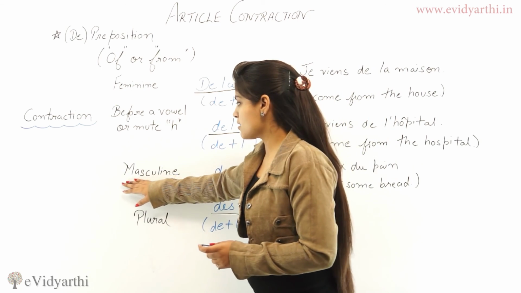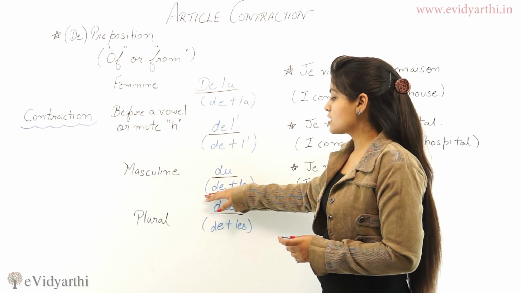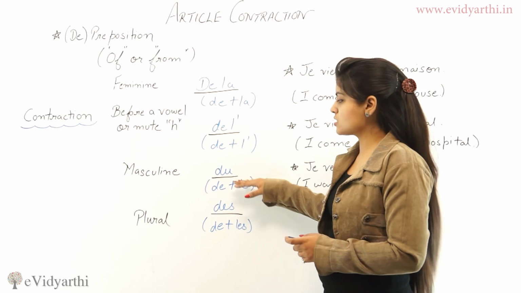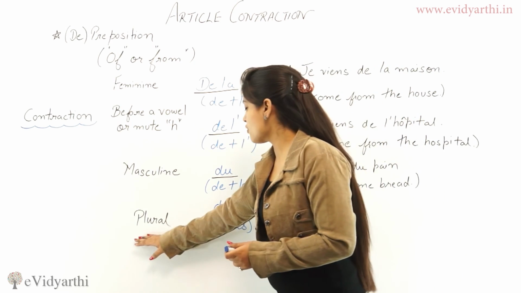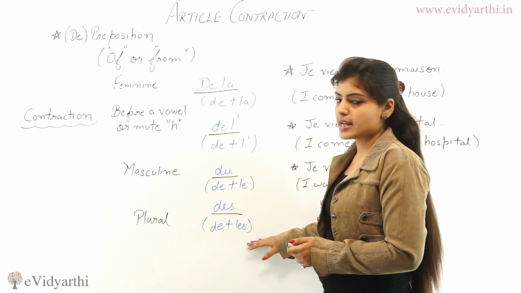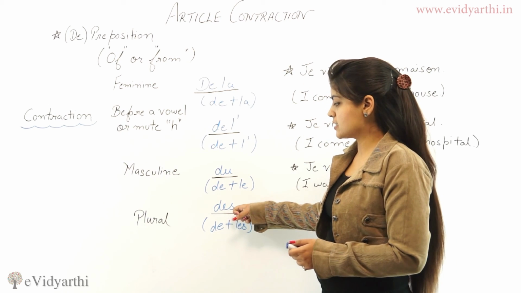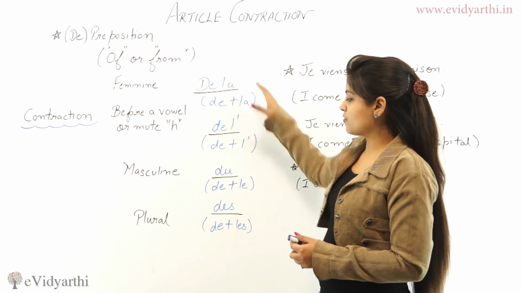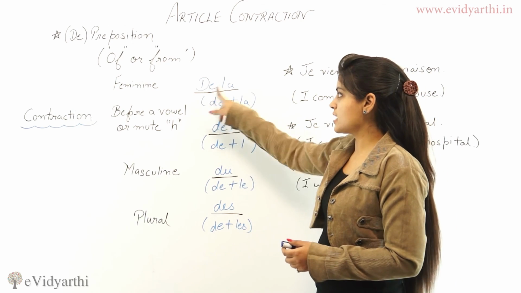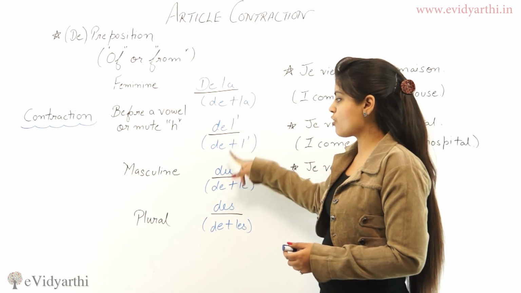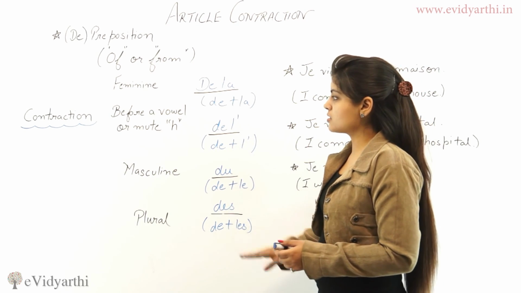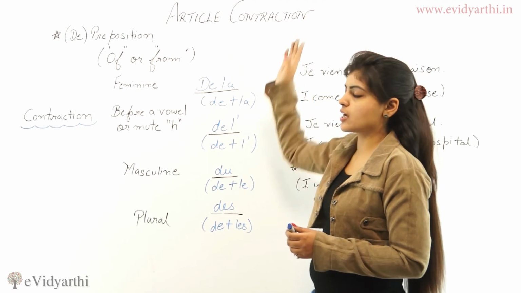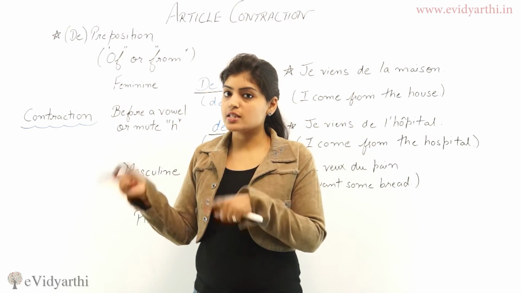Next is masculine form. For that we have de plus le is du. And the plural form, de plus les is equal to des. So we have the four forms which are de la, d'l', du and des. All are the forms of article contraction with preposition de.